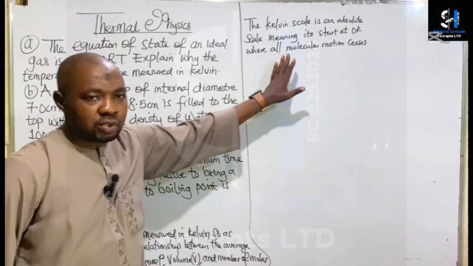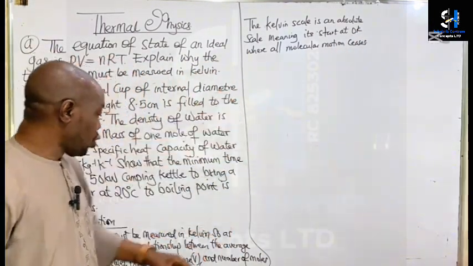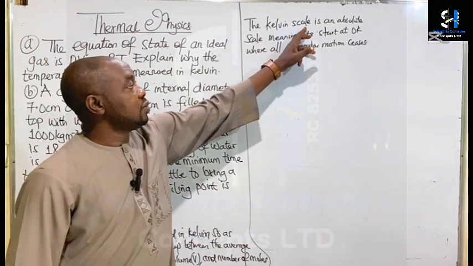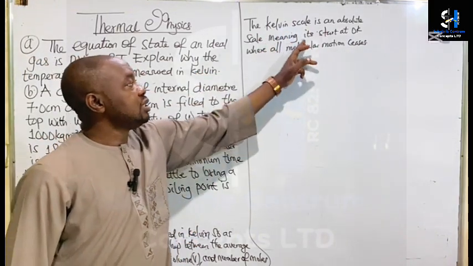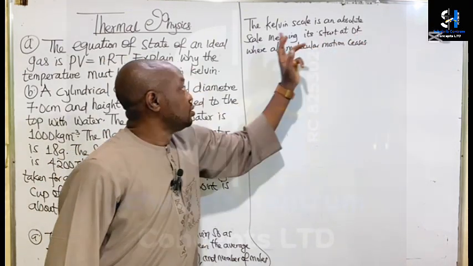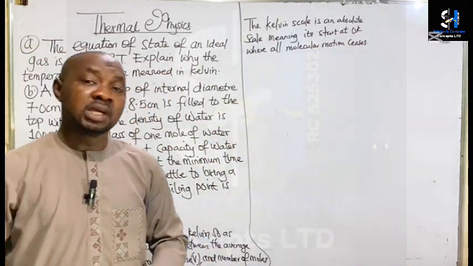This is the answer to the question. That is, temperature must be measured in Kelvin, because the Kelvin scale is an absolute scale, meaning it starts at what? 0 Kelvin, where all molecular motion ceases.